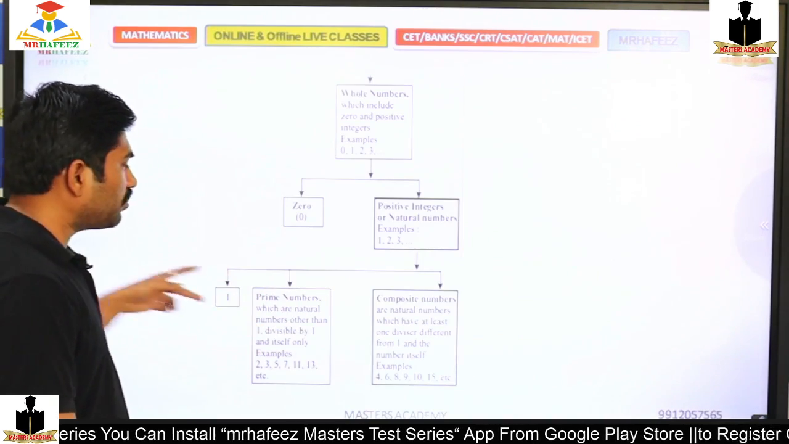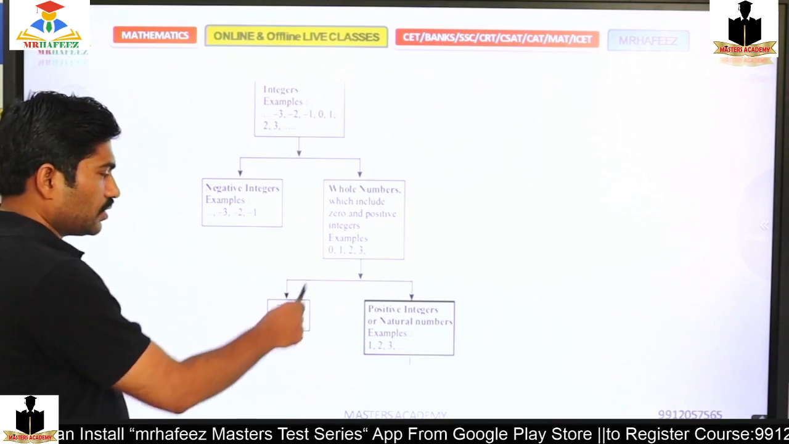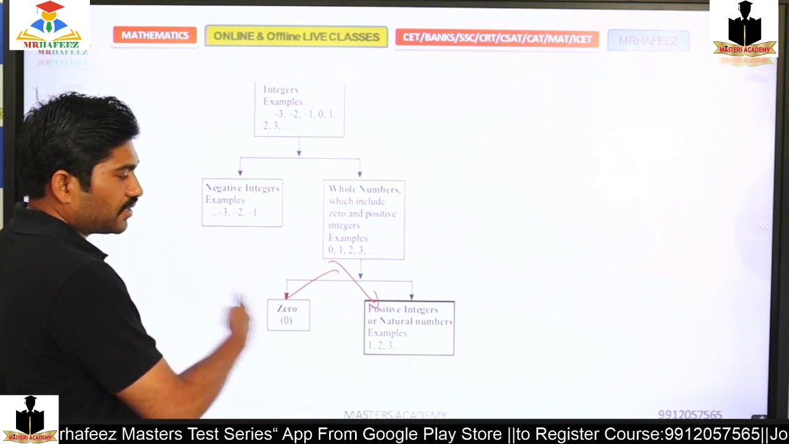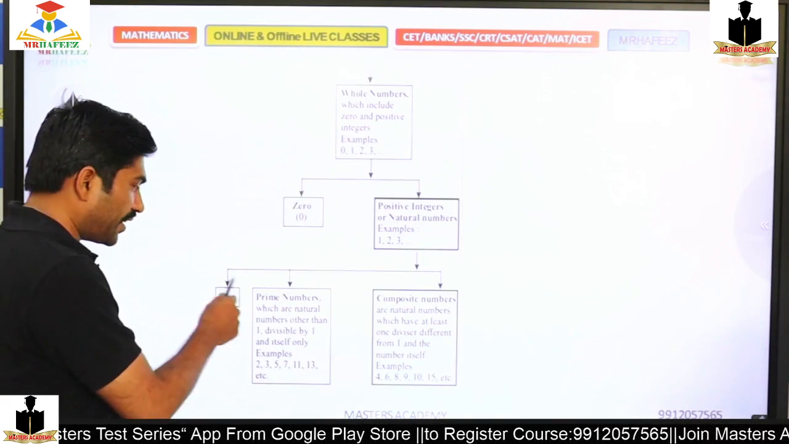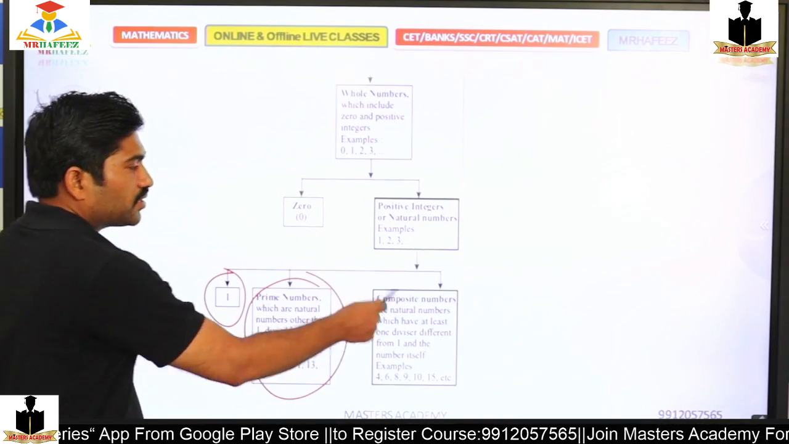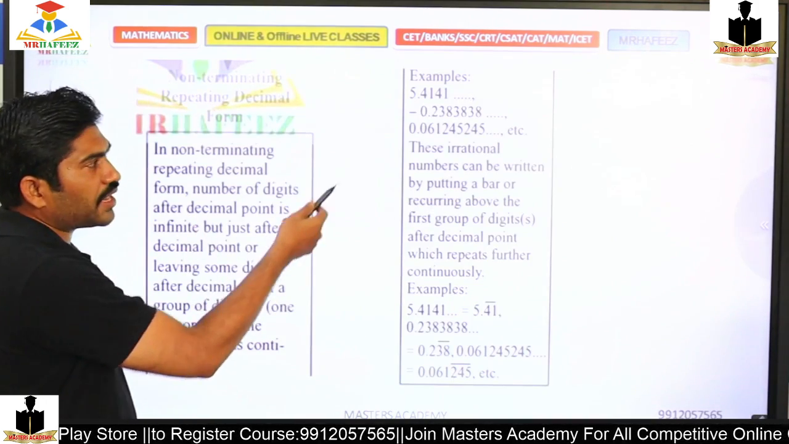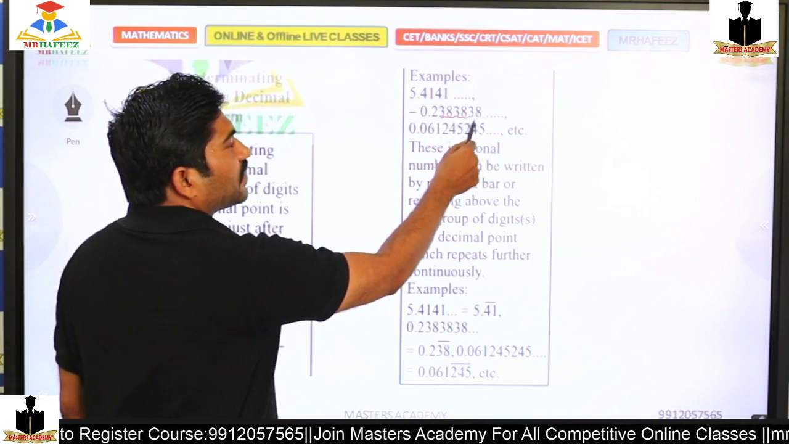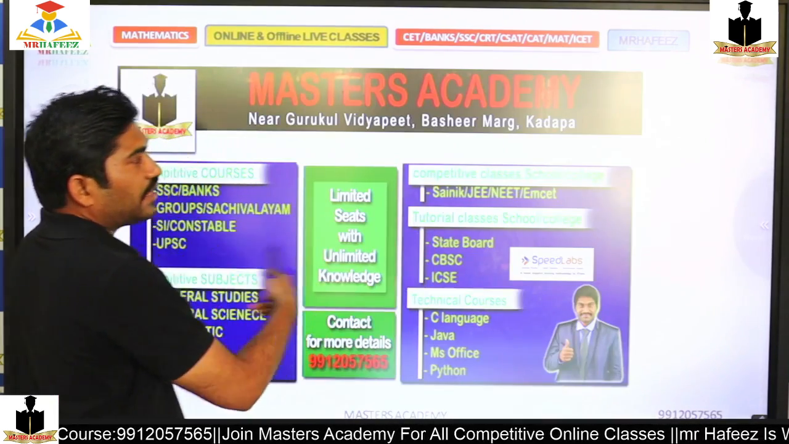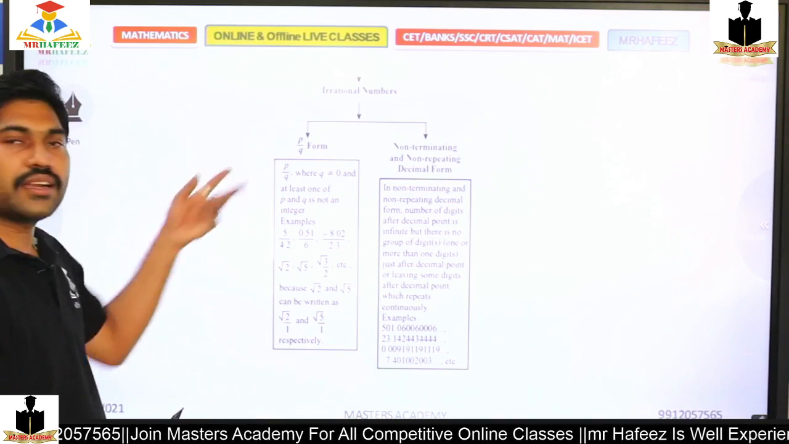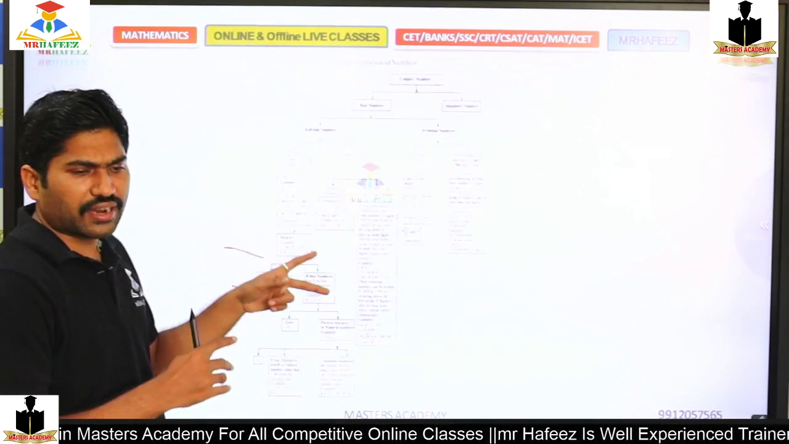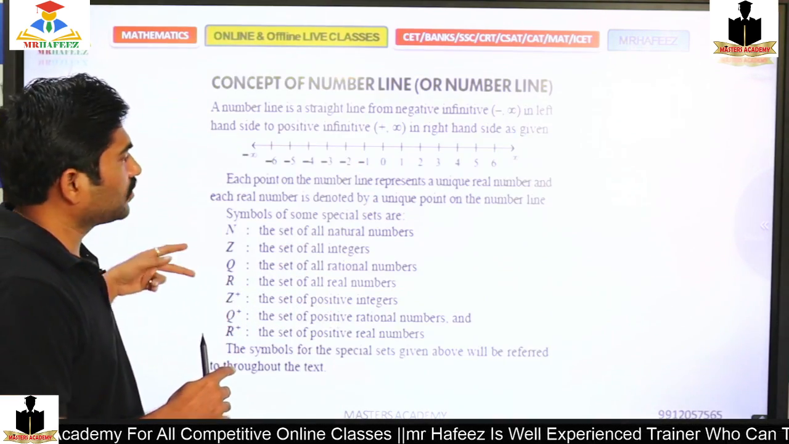The whole numbers are again subdivided into 0 and positive integers. The positive integers are again subdivided into 1, prime numbers and composite numbers. If we move further, the one that is non-terminating, that is 38, 38, 38, it is coming continuously like that, and irrational numbers. So all these we have covered in the last class.